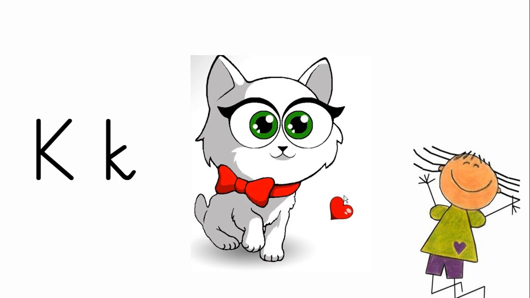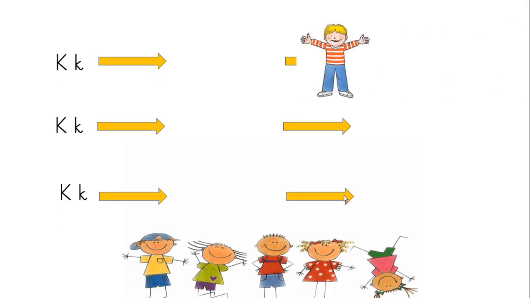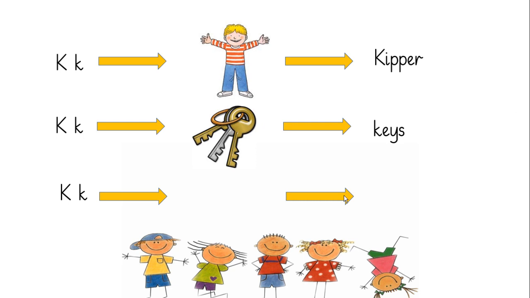Now here are some words with k as initial sounds. For example, k, kipper, k, keys, k, ketchup.